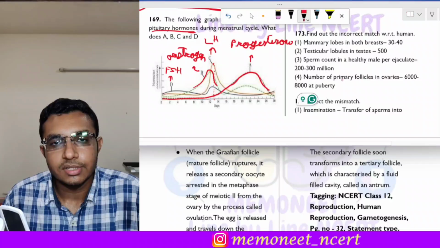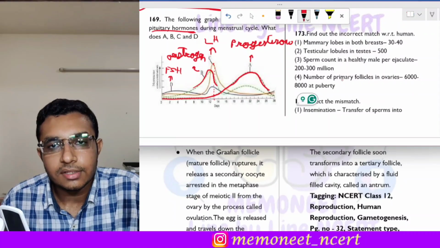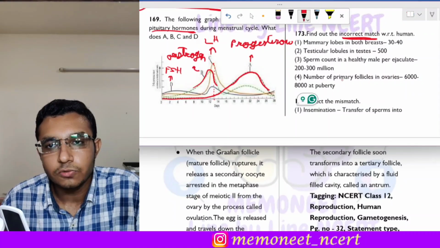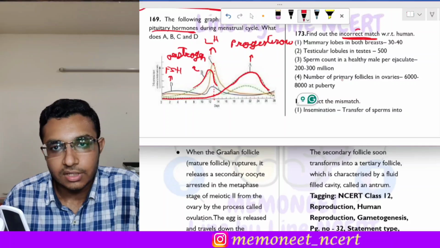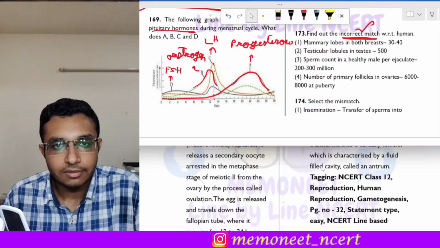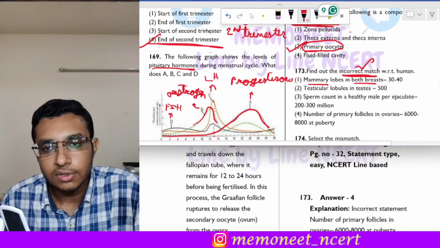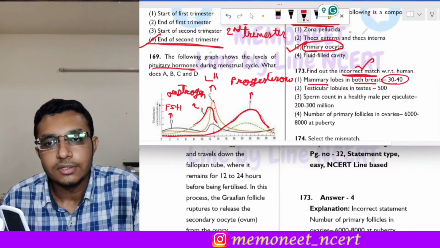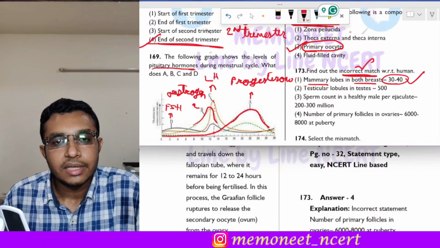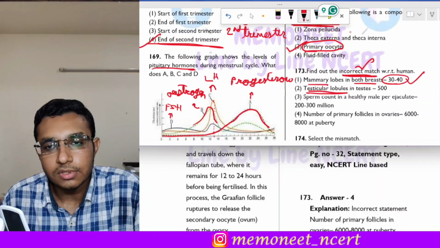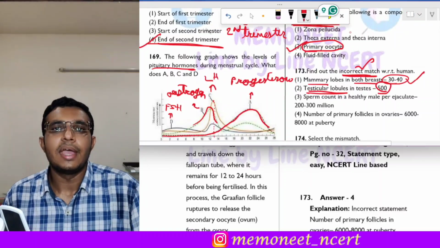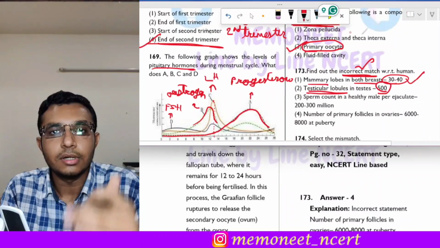The next question is question 173. In this we have to find the incorrect match with respect to the humans. Okay, so let us see one by one. The first one is mammary lobes in both the breasts are 30 to 40. So yes, this is absolutely correct. Okay, then second is testicular lobules in testes are 500. So yes, in each testis there are 500 testicular lobules present.